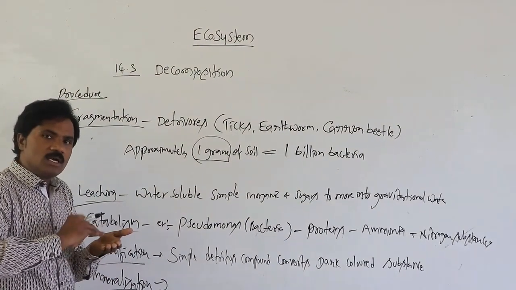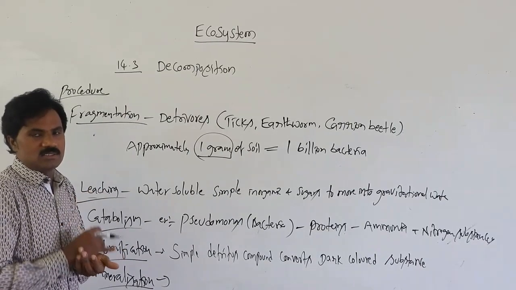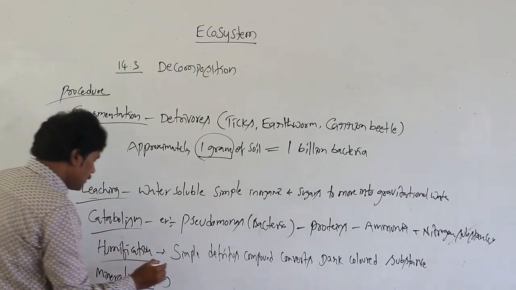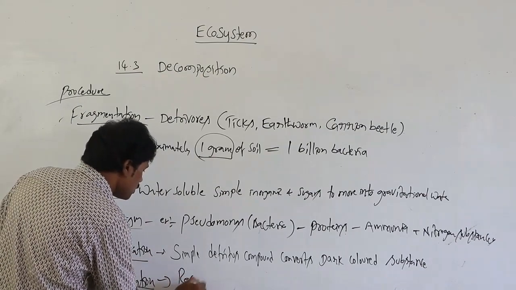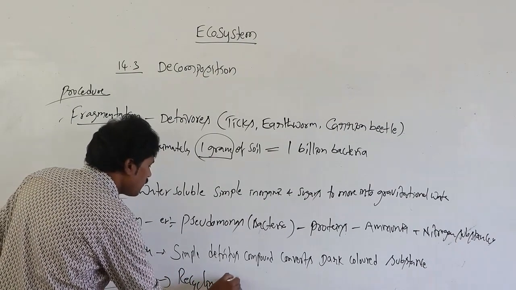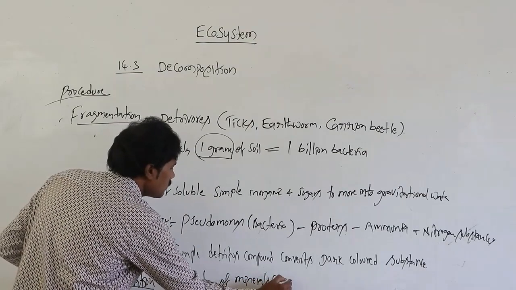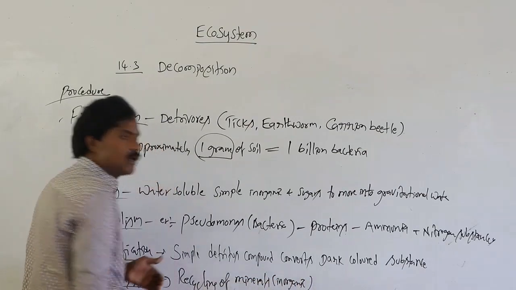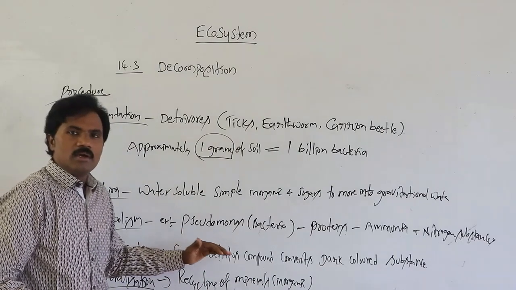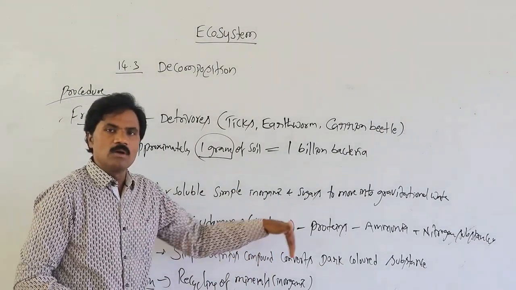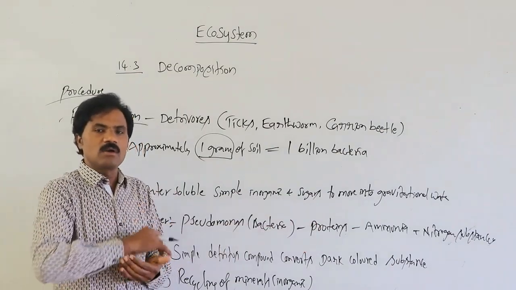Recycling means the formation of minerals from that simple material. This is recycling of minerals, especially inorganic material. This is the process which converts into very simple, specific types of inorganic material